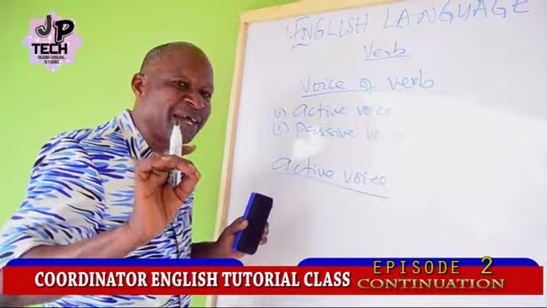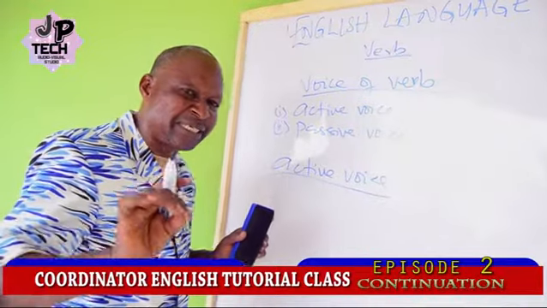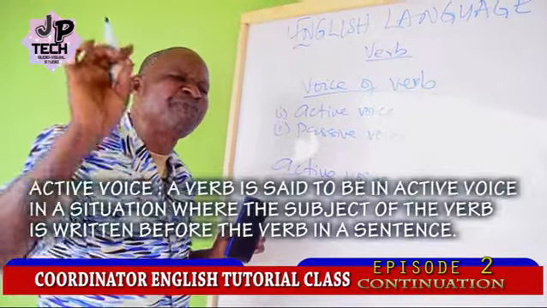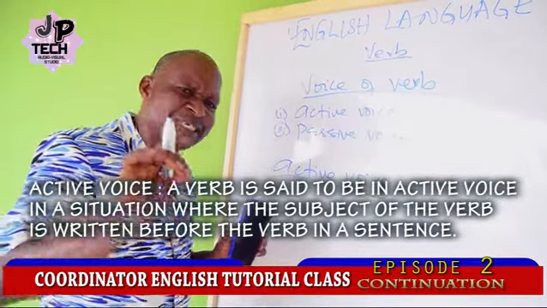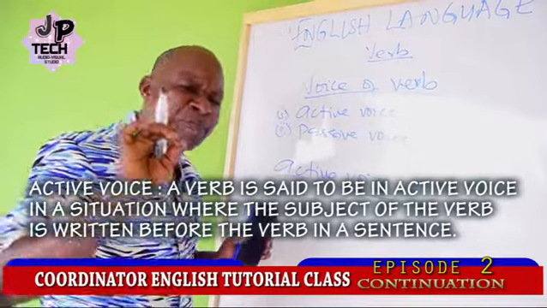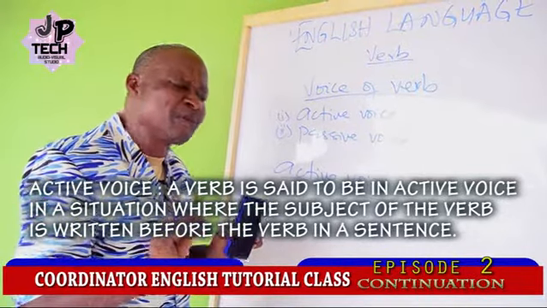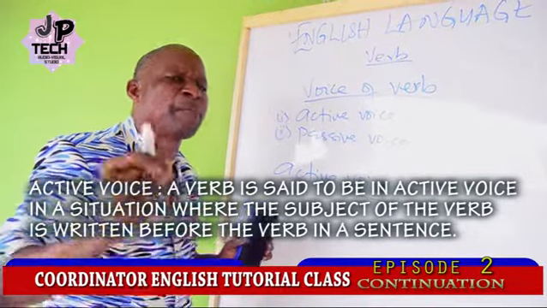Active voice of a verb indicates that the subject of the verb is recognized, is seen as a performer, not a receiver of action.